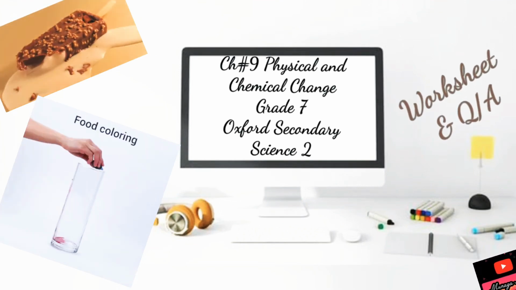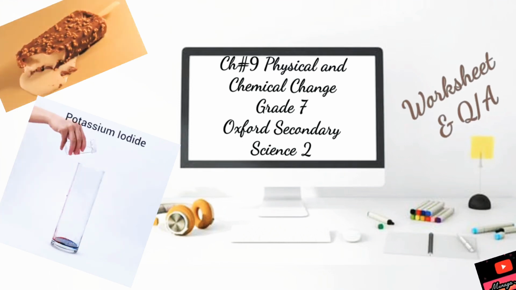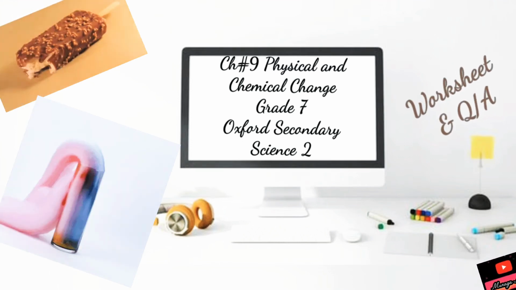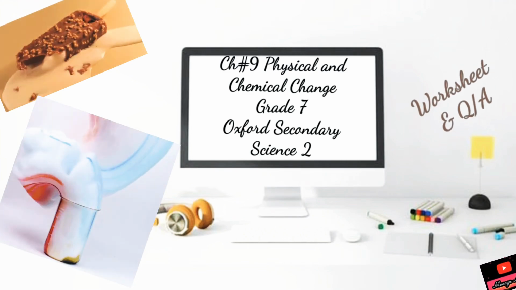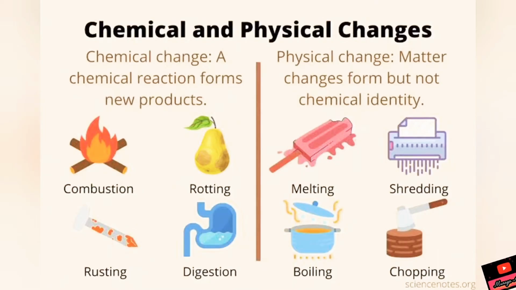Today we will finish chapter number 9 quickly. We will revise all the question answers and we will do the physical and chemical changes worksheet as well. Physical change is the change in which the constituents do not change. Their chemical identity remains the same, but in chemical change a new thing is formed.